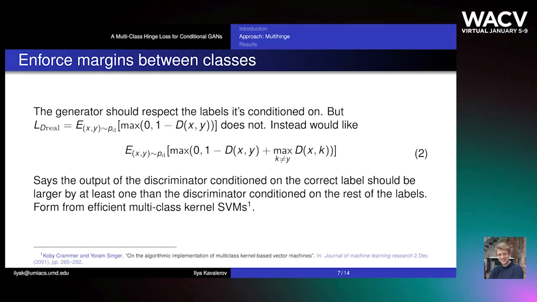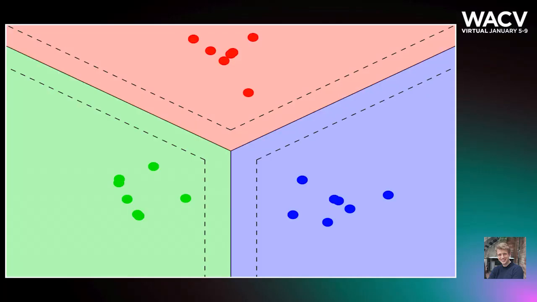We propose to use this multi-class hinge quantity that enforces a margin of size 1 between conditioning on the correct class and all other incorrect classes. When training the generator, this quantity has the following effect. Suppose we have begun training a discriminator on 3 classes with the real data shown as solid points. The decision boundaries are in black, and the decision classifications are shaded. Then, we generate samples, hollow points, from our generator, with their color showing their class conditioning.